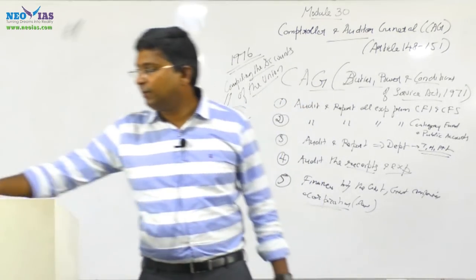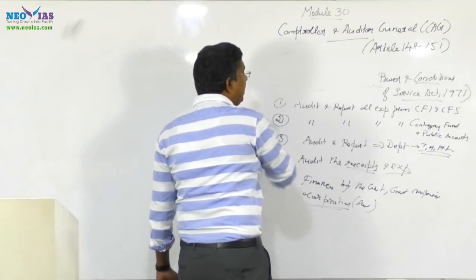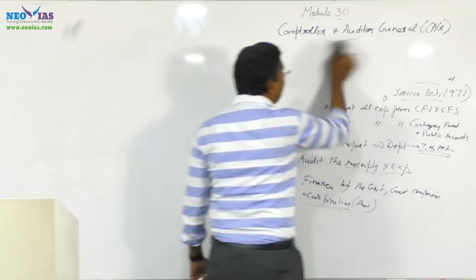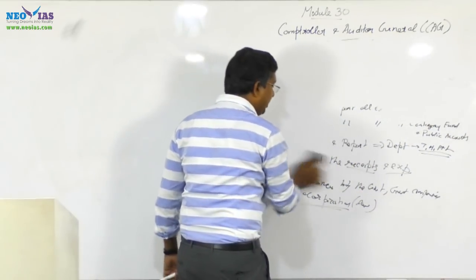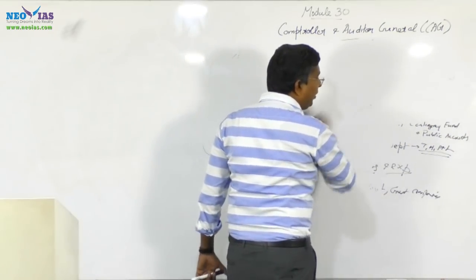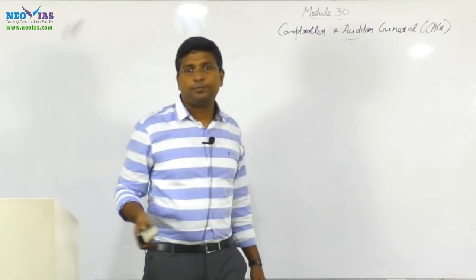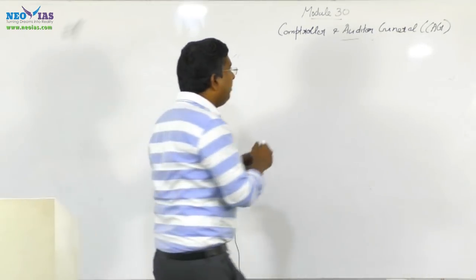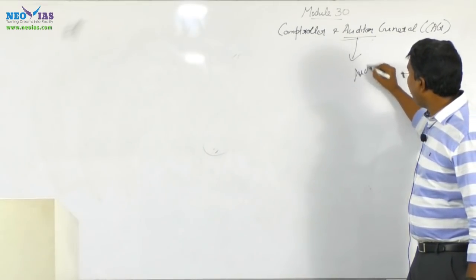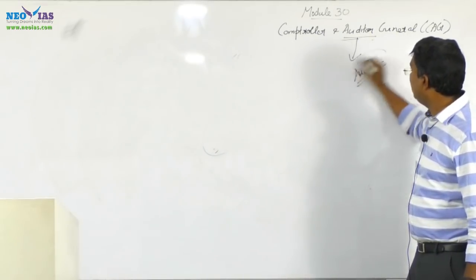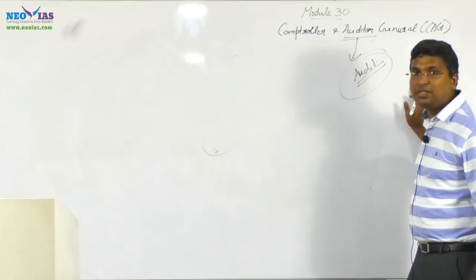Now the last very important point regarding this definition of Controller and Auditor General. Be very clear. Even though the nomenclature is Controller and Auditor General, actually our CAG is not a controller but only an auditor. What is the function of an auditor? An auditor can audit the accounts and also the expenditure, especially of the union as well as the states.